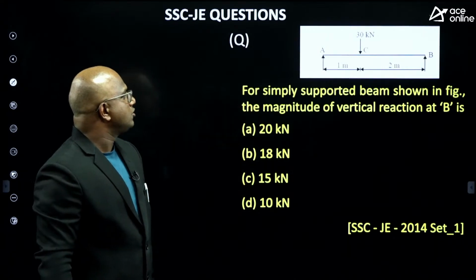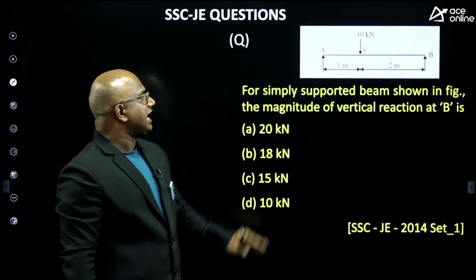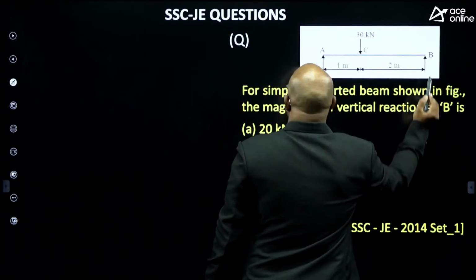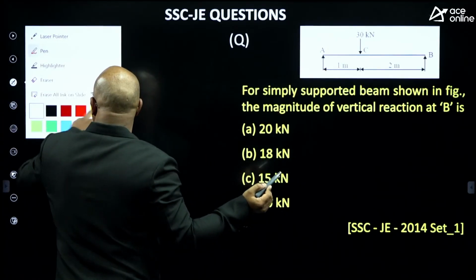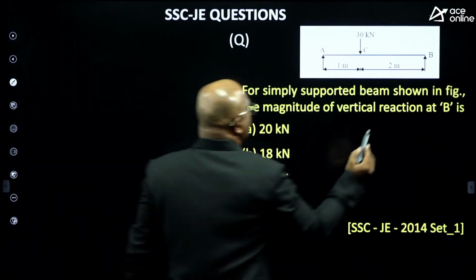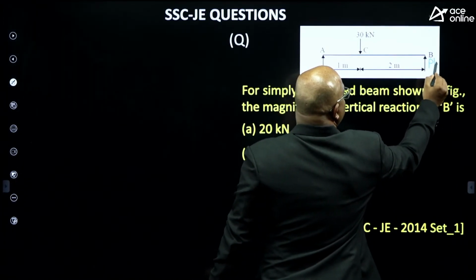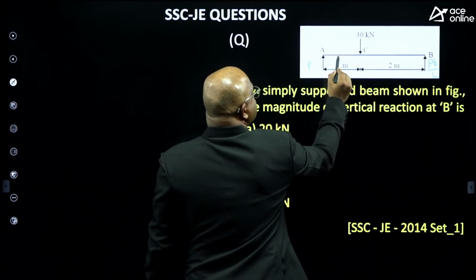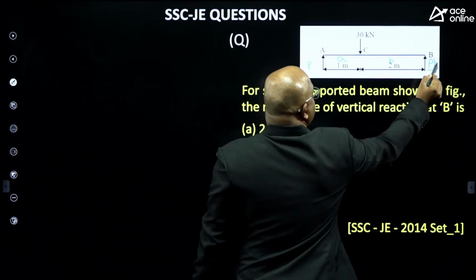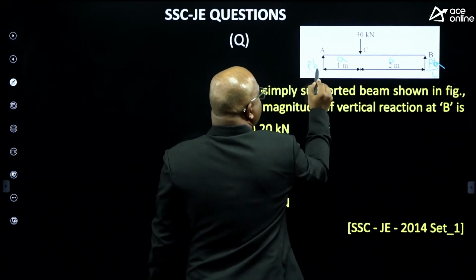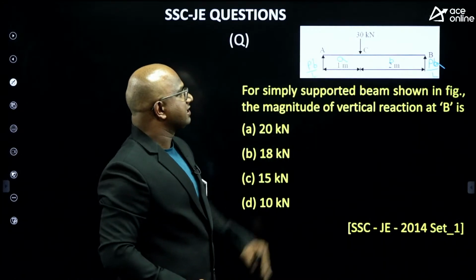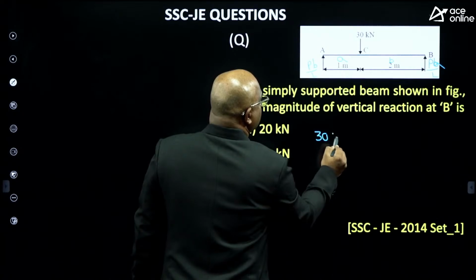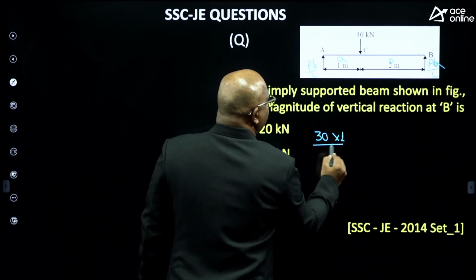For the simply supported beam shown in the figure, find the magnitude of the vertical reaction at B. Whenever unequal loadings are there, just remember this formula. The reaction at A is P B by L, and at B it is P A by L. Asking at B, it is P A by L. So P is 30, and A by L is 1 by 3.